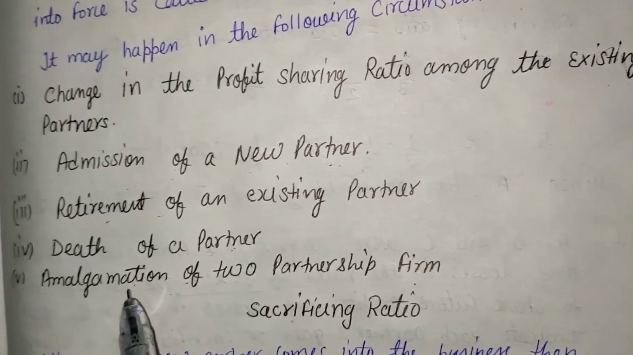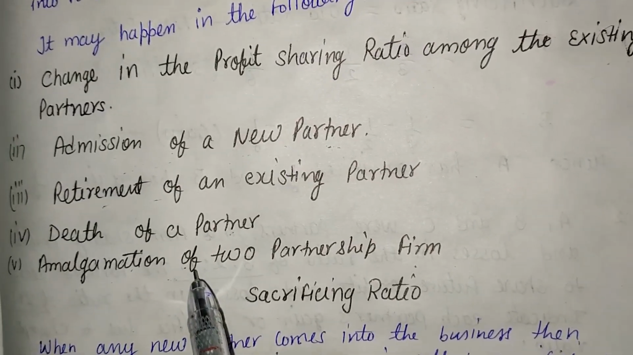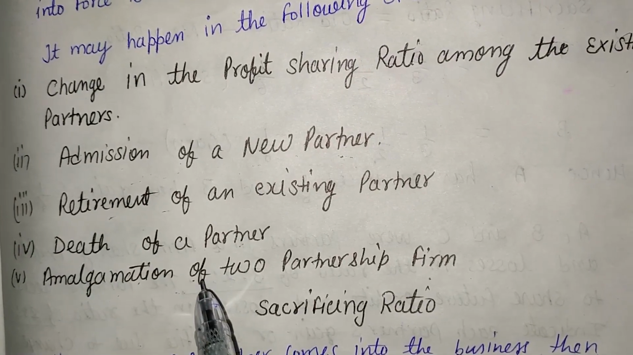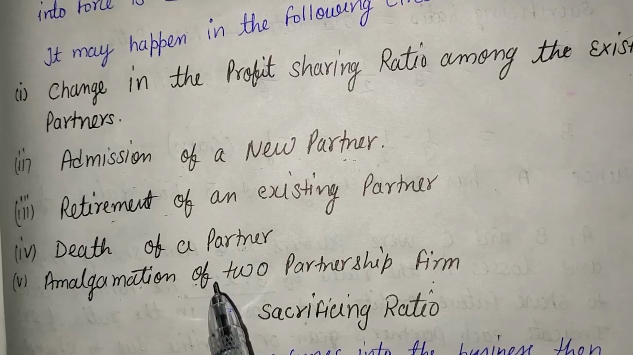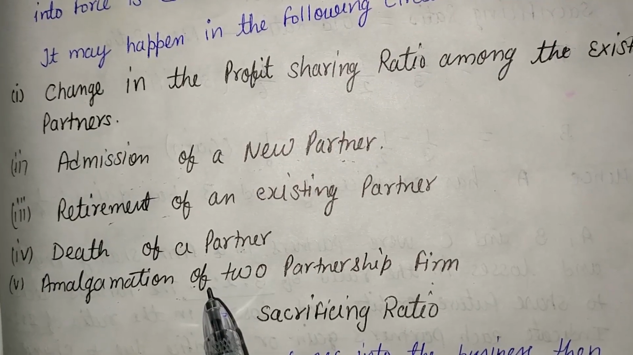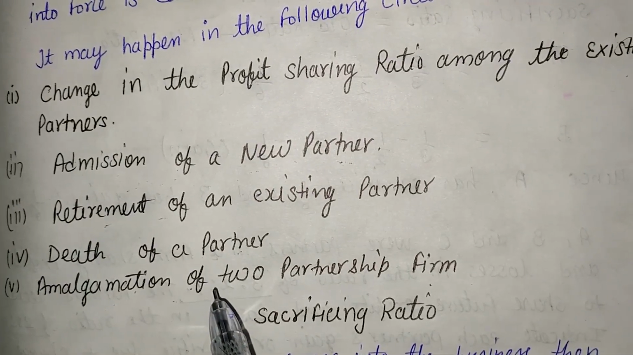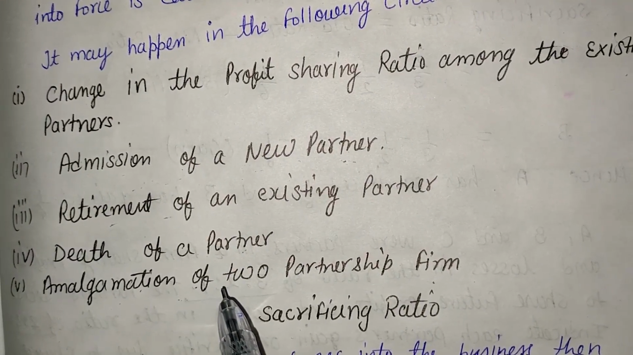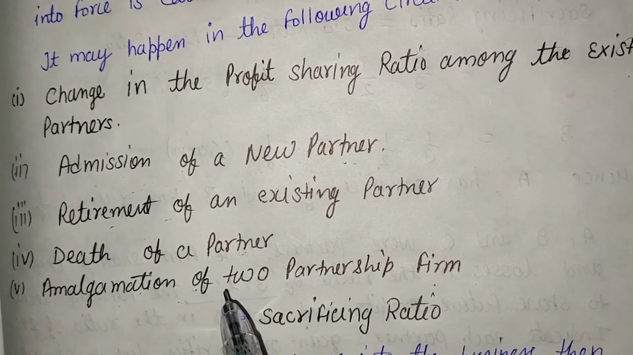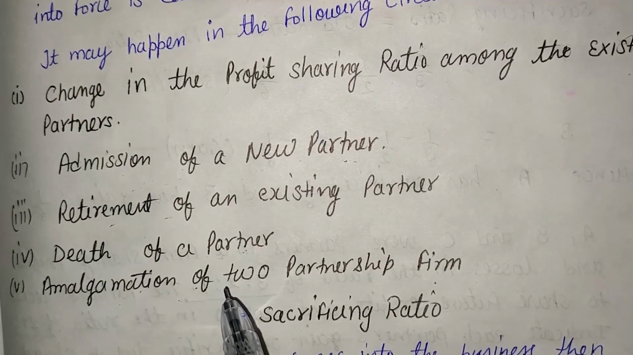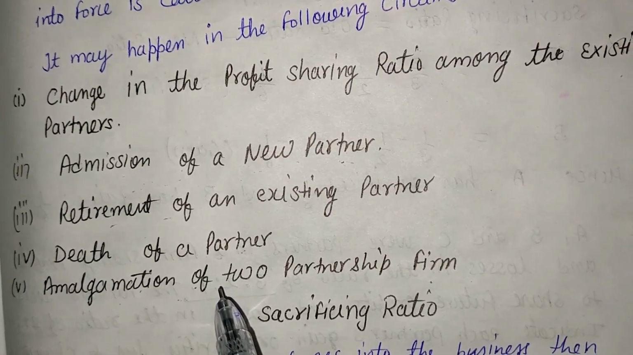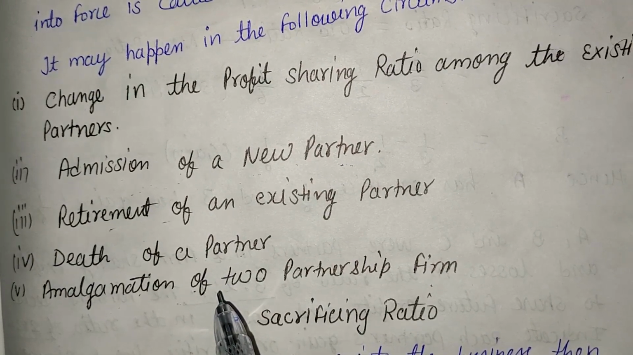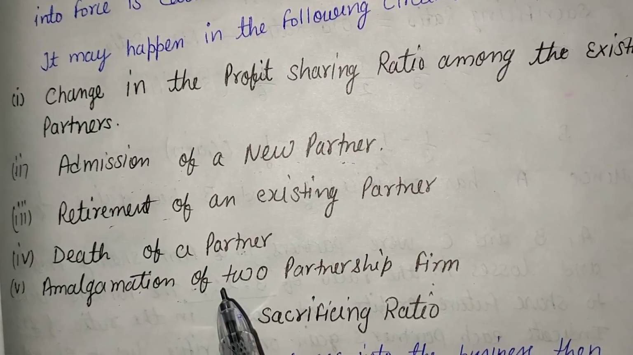Here, amalgamation means when two or more firms combine with each other. For example, there are two firms, the first one is Maruti and the second firm is Suzuki. When they amalgamate with each other and combinedly are named Maruti Suzuki, that is called amalgamation. And that amalgamation also leads to a change in the ratio.